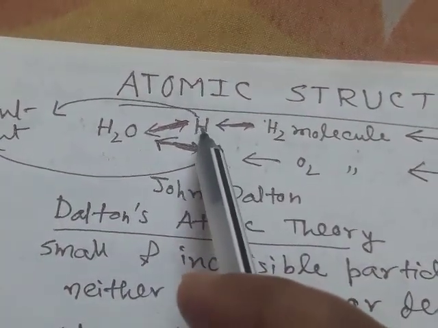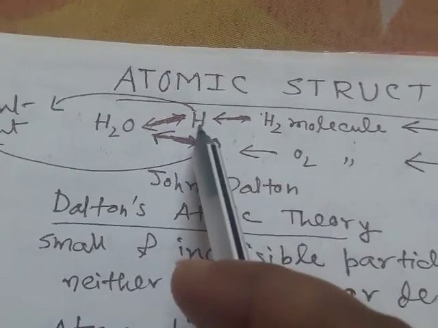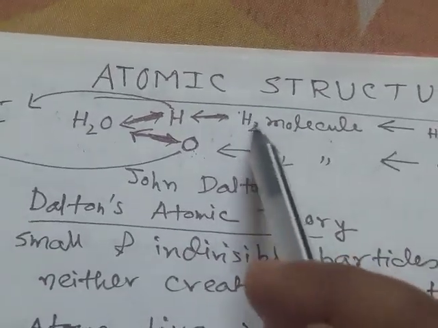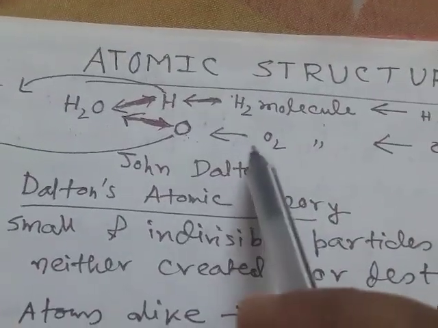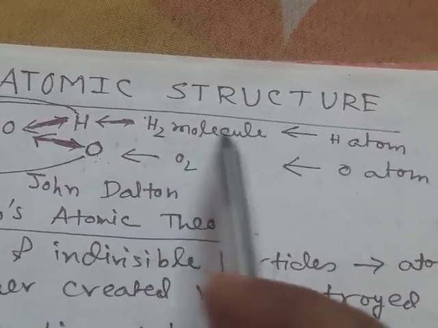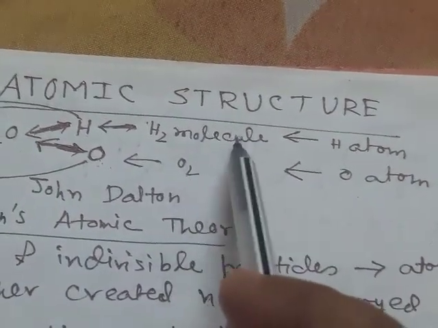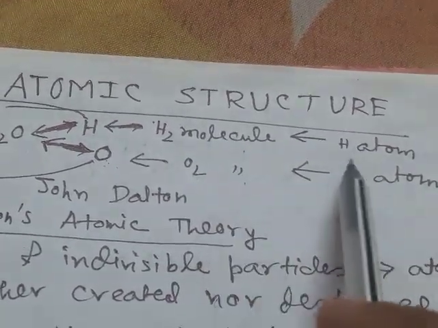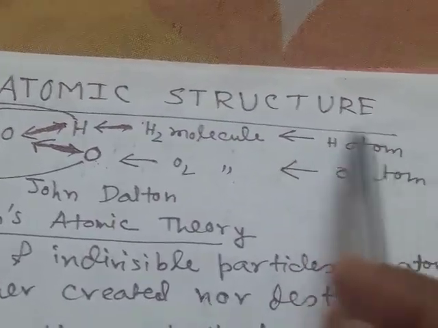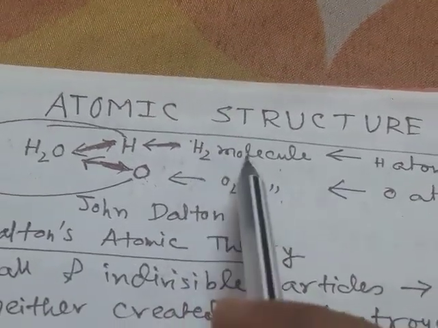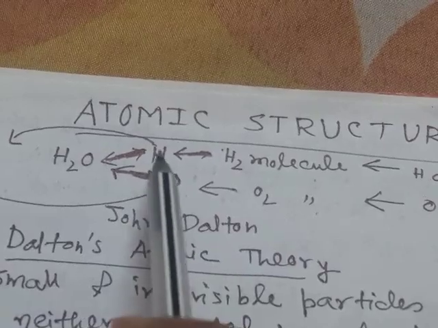Now, the hydrogen element consists of a large number of hydrogen molecules, H2 molecules. Similarly, the oxygen element consists of a large number of oxygen molecules. One hydrogen molecule consists of two hydrogen atoms, that is, one molecule contains two hydrogen atoms. So the smallest particle here is the atom. From atoms we get molecules, and from molecules we get elements, and elements combine with each other to form compounds.